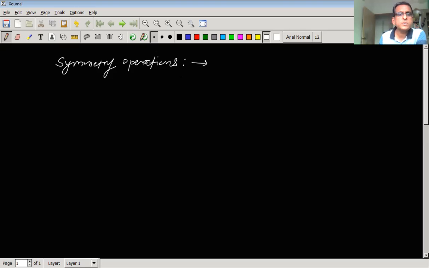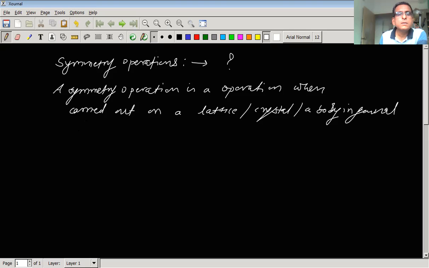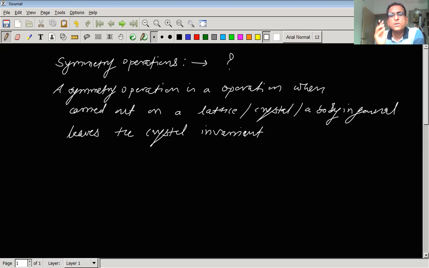Now, what is a symmetry operation? A symmetry operation is an operation which, when carried out on a lattice, or we can say on a crystal or a body in general, leaves the crystal or lattice invariant, or unchanged.